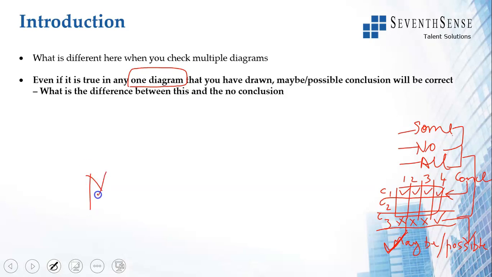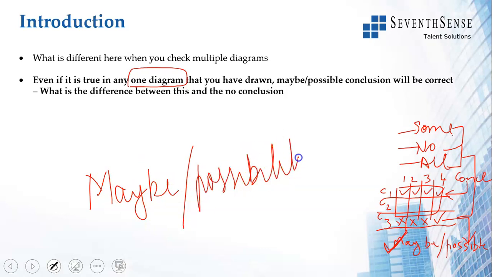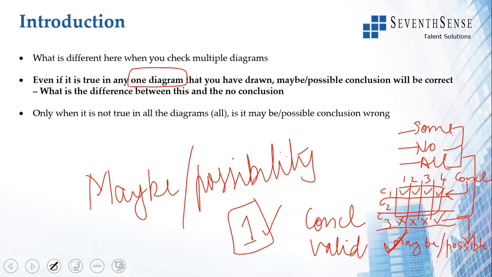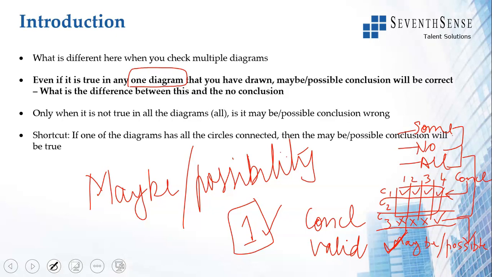Maybe and possibility. Remember, when you see maybe and possibility, it has to be true in just one diagram. More than one also is okay. But if in one diagram it is a tick, the conclusion is valid. That is one key difference that you need to remember. Only when it is not true in all the diagrams is this conclusion wrong. Also, in the previous shortcut, we said if all the diagrams have the circles connected to one another, then the no conclusion is false.